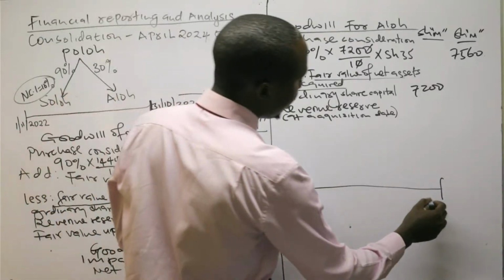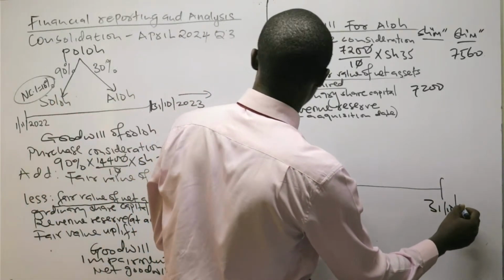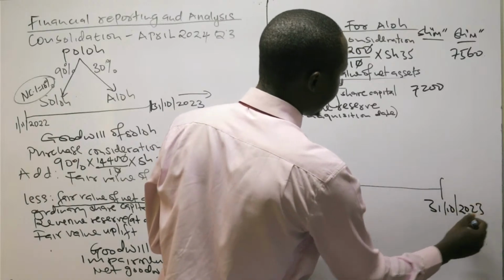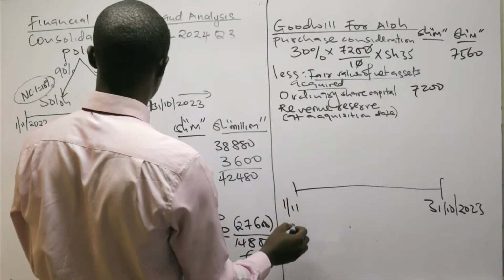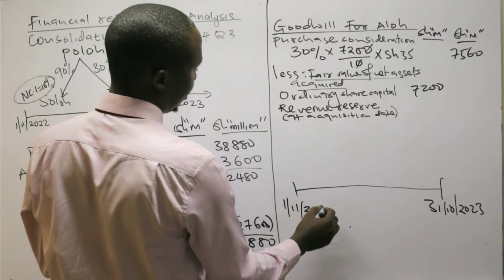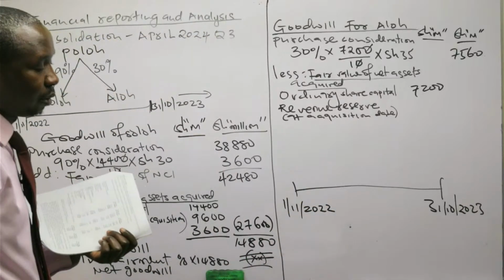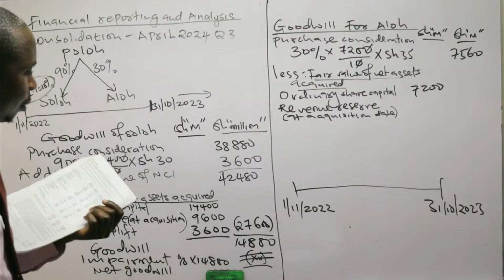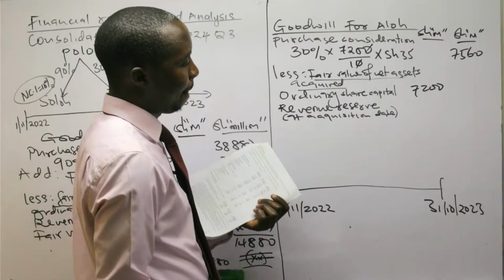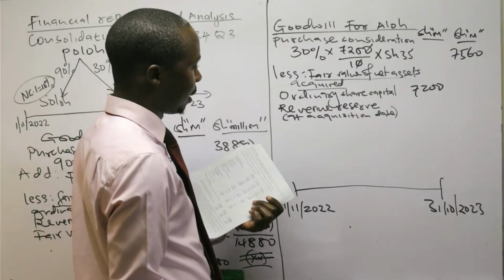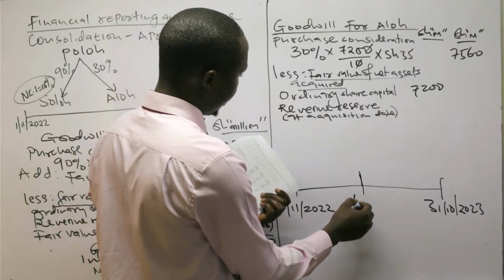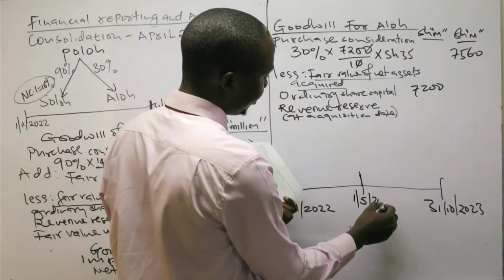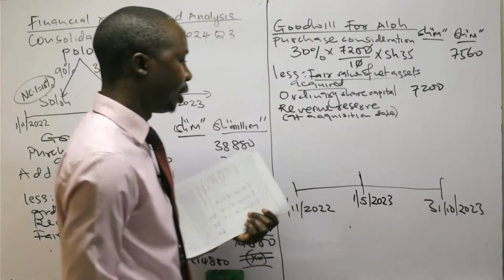Our financial year ends on 31st October 2023. It starts on 1st November 2022, and Allo was acquired during the year, on 1st May 2023.